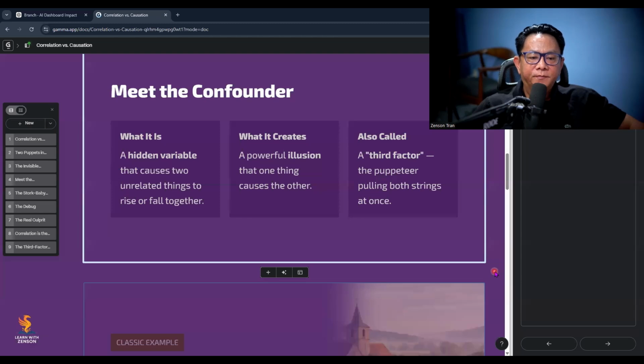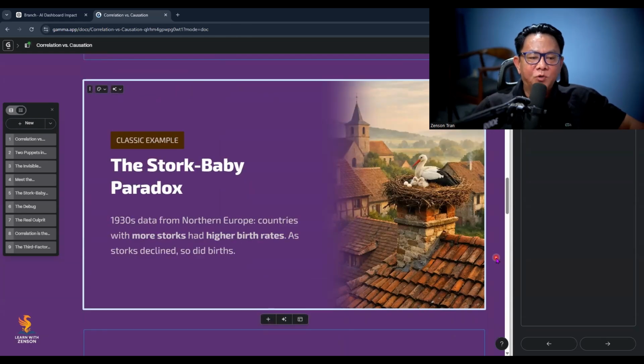Exactly. The confounder is that hidden puppeteer. It makes two unrelated things seem connected when they're not. So before declaring causation, we always ask, is there a hidden force pulling both strings at once? Now, let's move to a classic example, the stork baby paradox.